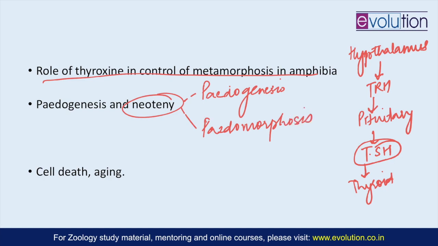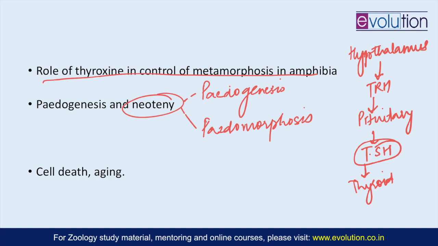Pedogenesis is the acceleration of sexual maturation relative to body development. So if sexual maturation usually takes 2 years, the animal will be sexually mature within a few months, and that is called pedogenesis.